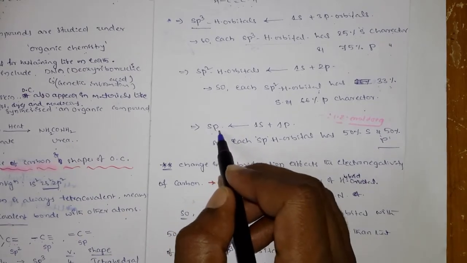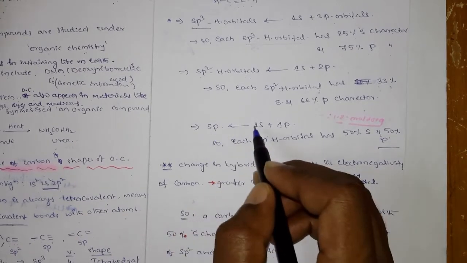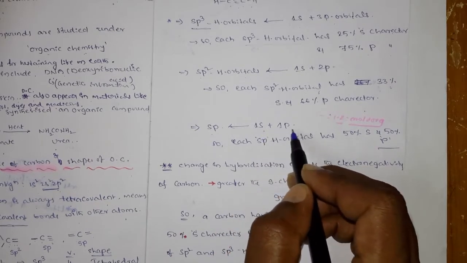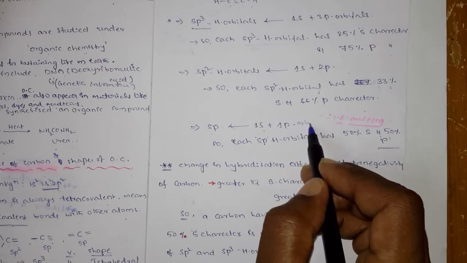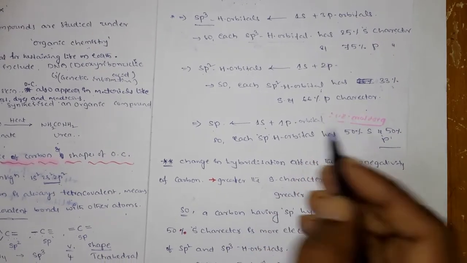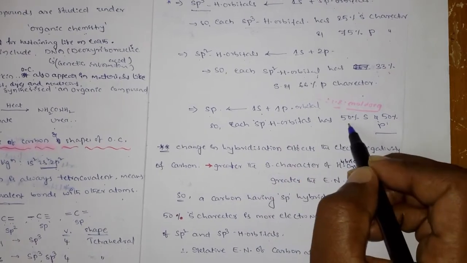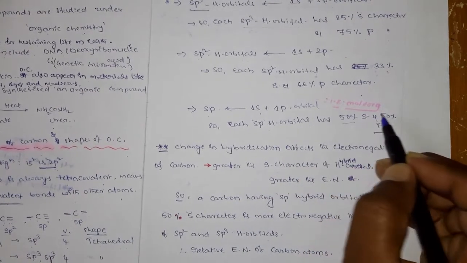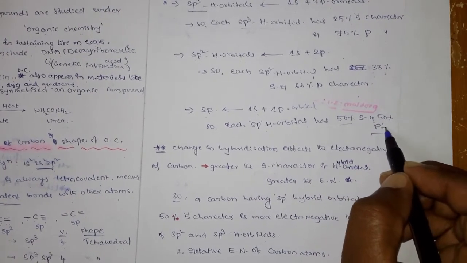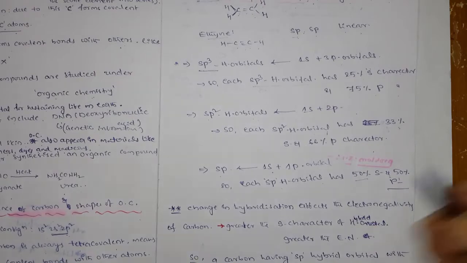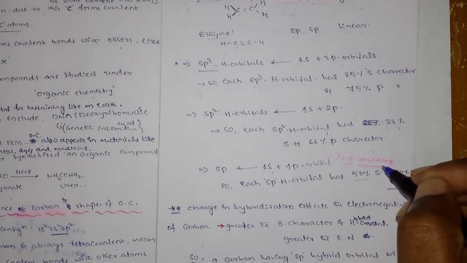Similarly, coming to the sp hybridization, the sp hybrid orbital is formed by one s orbital and one p orbital. So each sp hybrid orbital has 50% s character and 50% p character. These are all things you know, but again I am telling you why this is important.